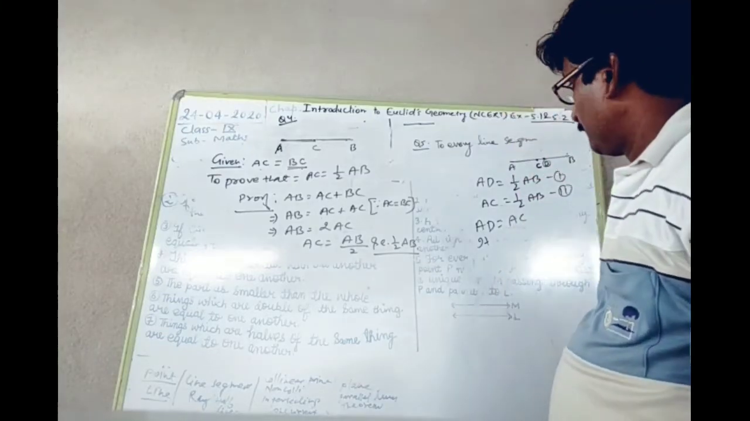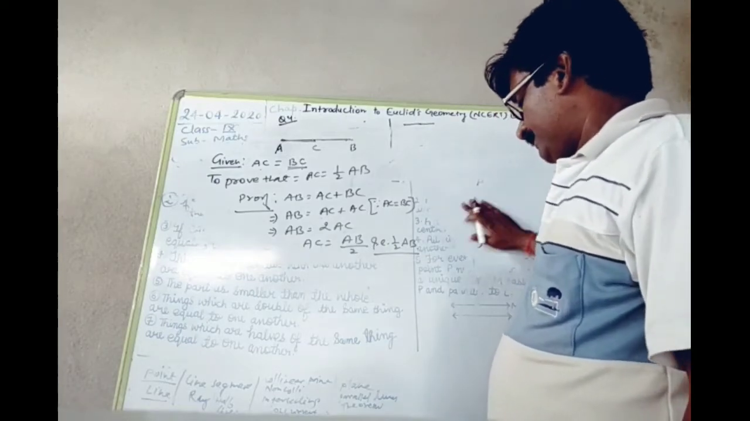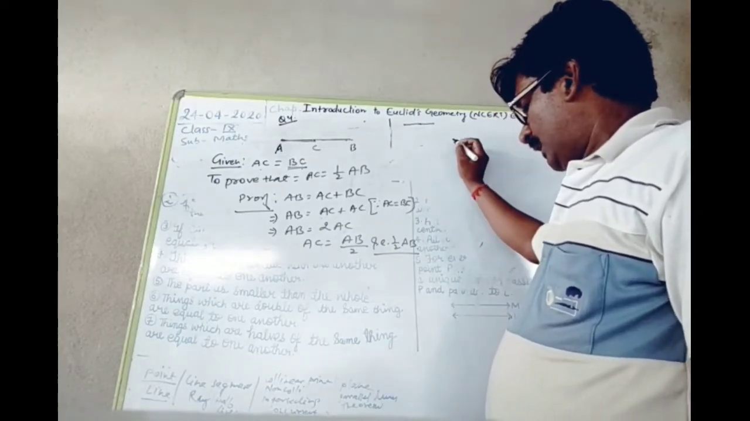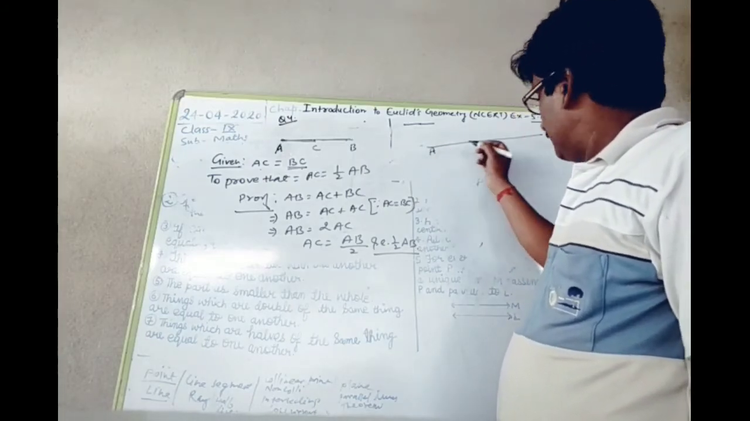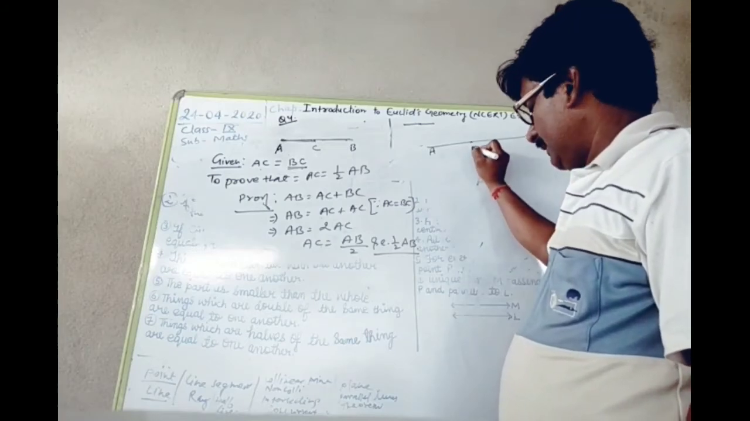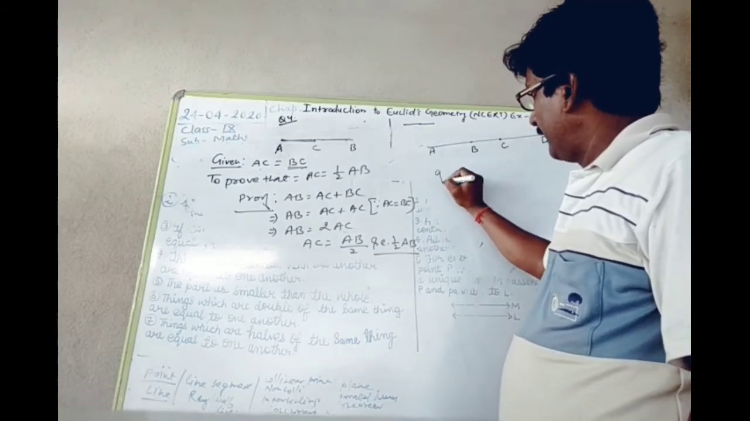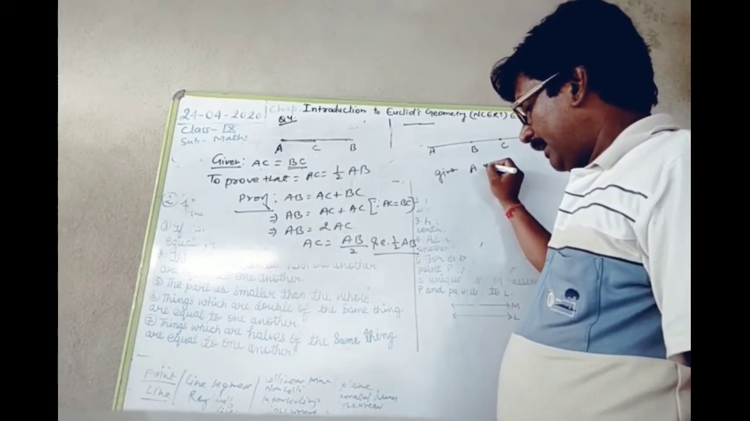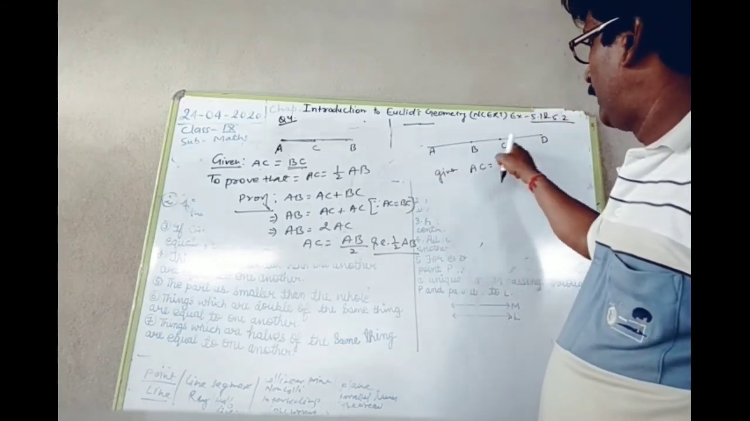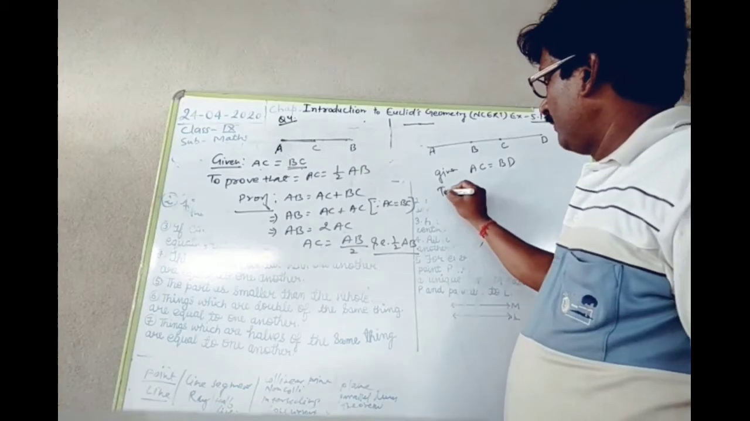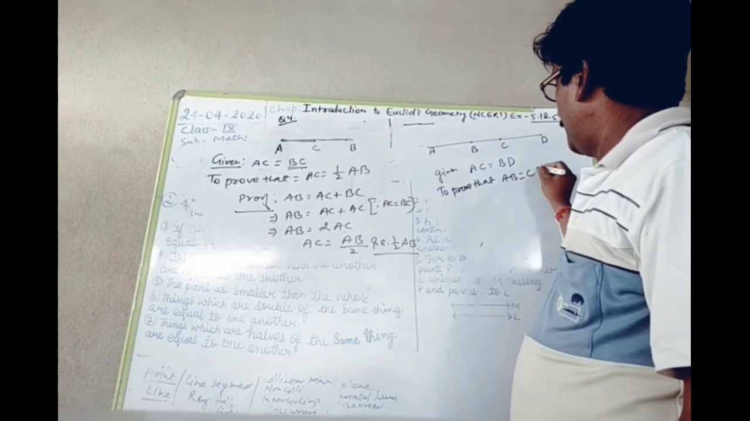And the last question, question number 6, is given. In the figure we have A, D, B, and this is C. In this given figure, AC is equal to BD, and we have to prove that AB is equal to CD.